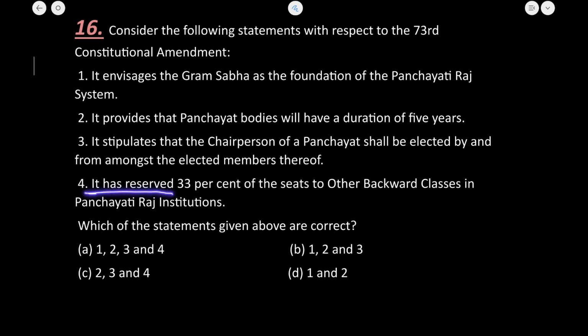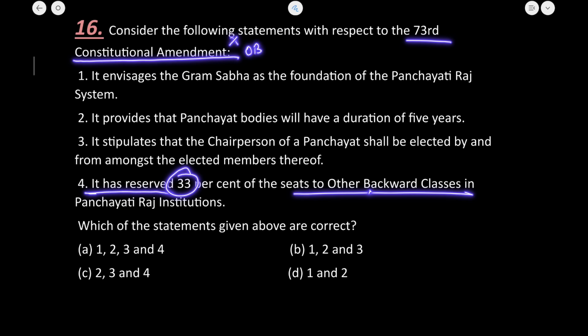It has reserved 33%. The 73rd Constitutional Amendment Act has not reserved 33% or any percentage of the seats for the other backward classes, as this reservation for the other backward classes is a provision which is of a voluntary nature, and these voluntary provisions are to be governed by the state legislative assemblies.